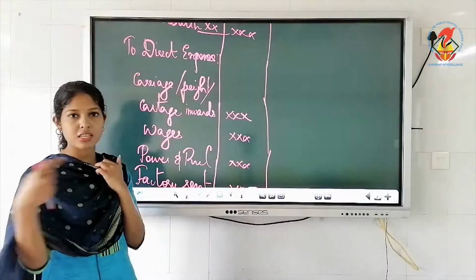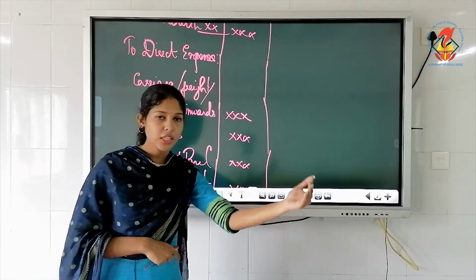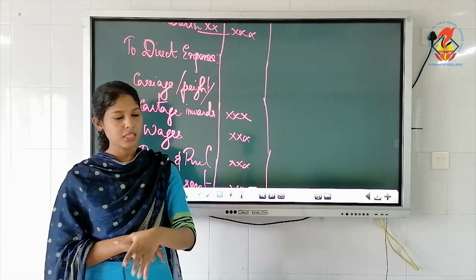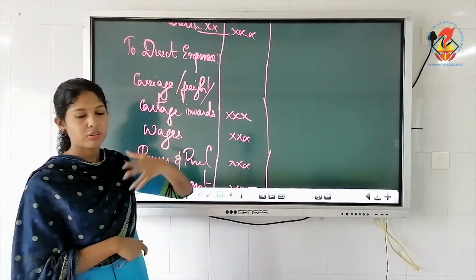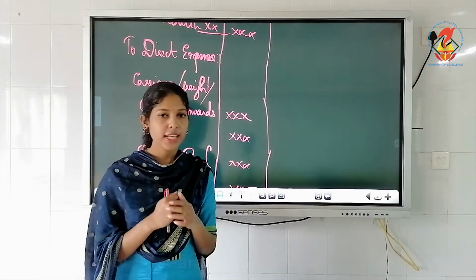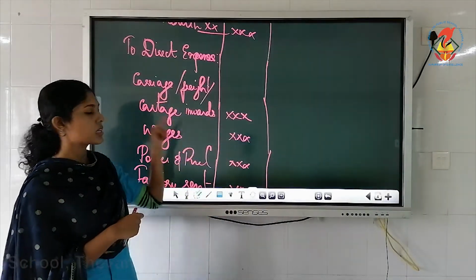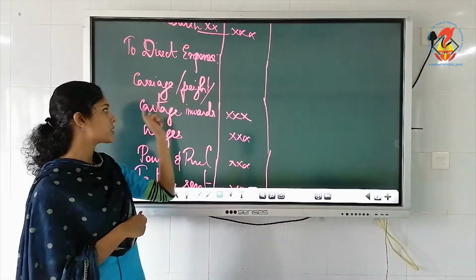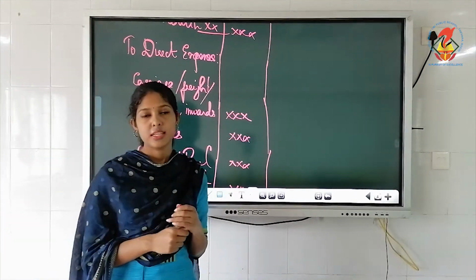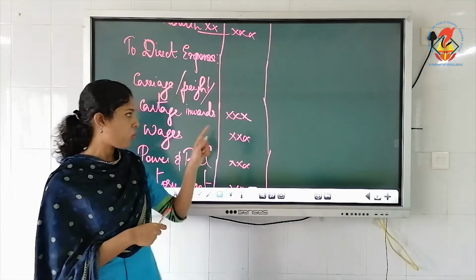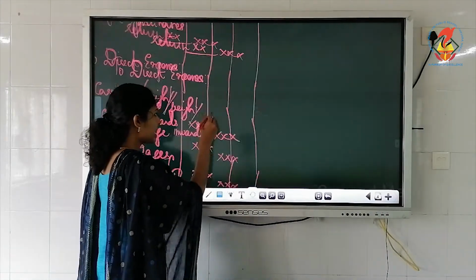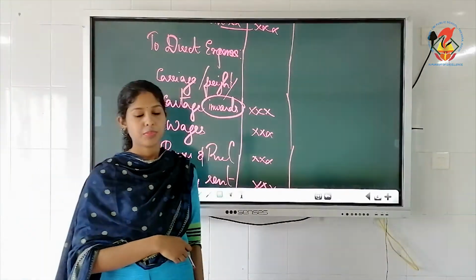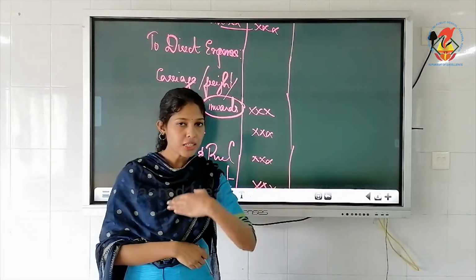Carriage, freight inwards, just now we discussed, when you transport the goods from the place of production to your place, to your factory, that is carriage inwards, or you will have to incur some transportation expenses. So that will come as carriage inwards, or you can call it as shipping charges, that is freight inwards, or cartage, and carriage means the same. But you have to specify one term here, that is only inwards will be written here. Inwards means which is related to purchases.